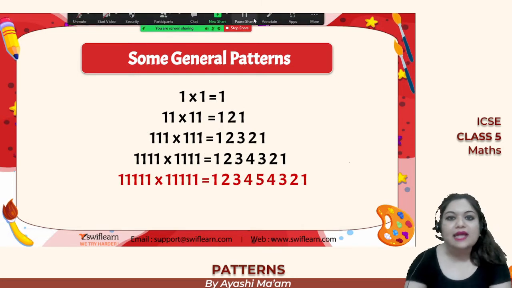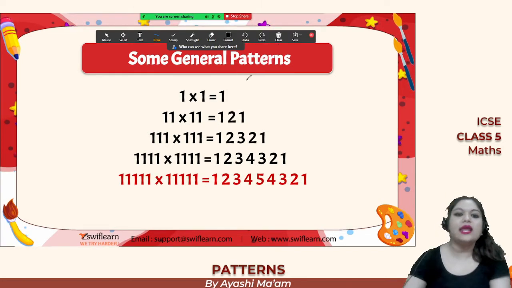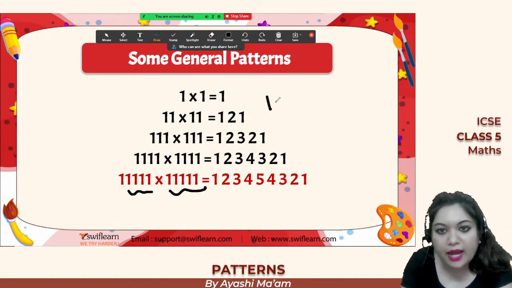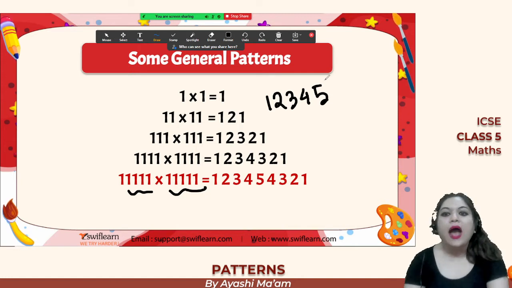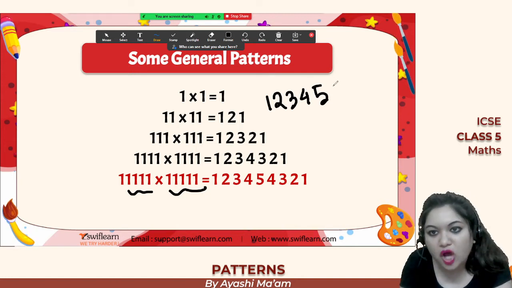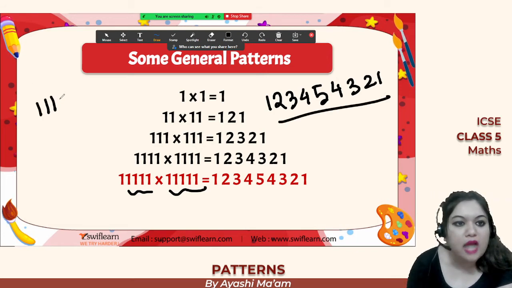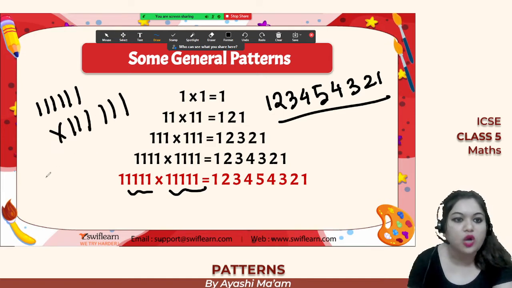So what will be the next one in this pattern? Next number will be, so 5 ones we are multiplying. So simply write down 1 2 3 4 till 5 we will go, and then we will reverse, right? So from 5 we will reverse to 4 3 2 1. That's it, right? So even if you have 6 ones, 1 2 3 4 5 6 multiplied by 1 2 3 4 5 6, what will you do?